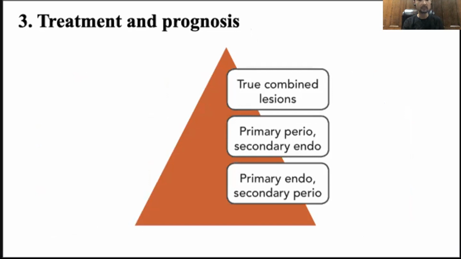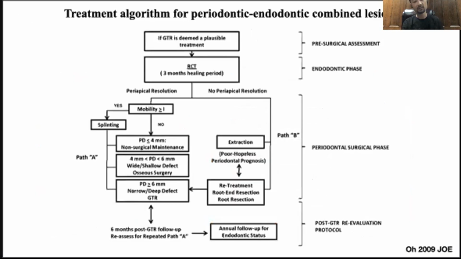Cases with a combined lesion or a primary perio lesion require both endodontic and periodontic therapy, and endodontic therapy should usually be completed first. So the sequence of treatment is very straightforward. This was published in the Journal of Endodontics, 2009. It shows the sequence of treatment for an endo-perio combined lesion. Once the prognosis of the periodontal regenerative procedure is determined to be favorable, the endodontic therapy is provided, and we wait 3 months for the periapical tissues to heal from the endodontic infection.